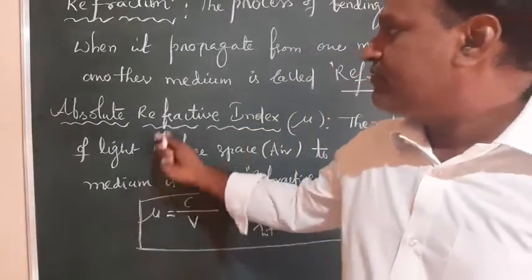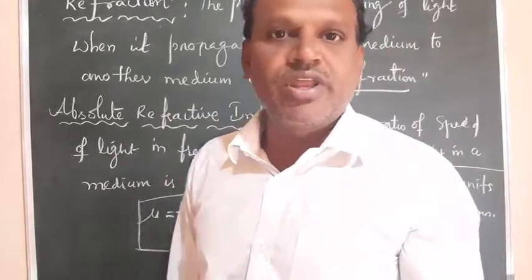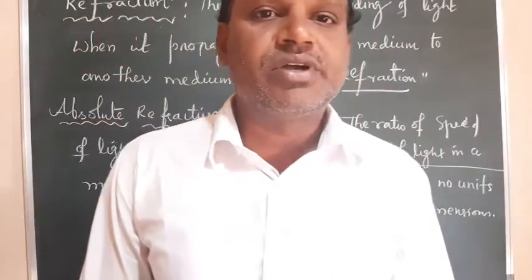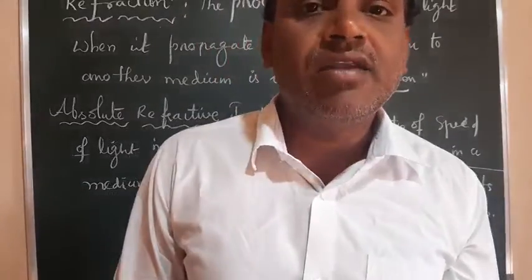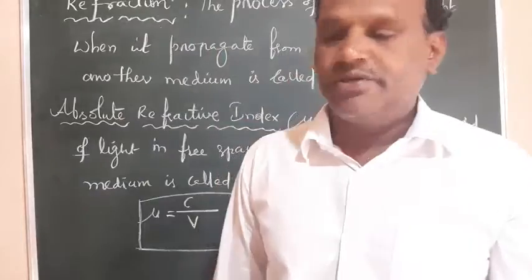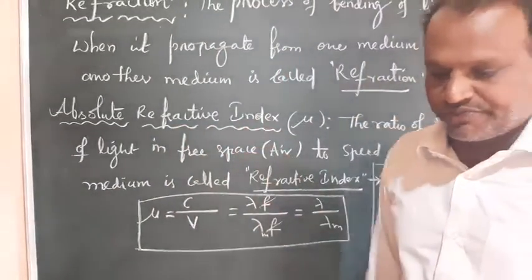Because of that, refractive index is a scalar physical quantity. It has no direction, only a value is there, only a numerical value exists. Because of that, it is called a scalar physical quantity. So this is what is called the refractive index or absolute refractive index.